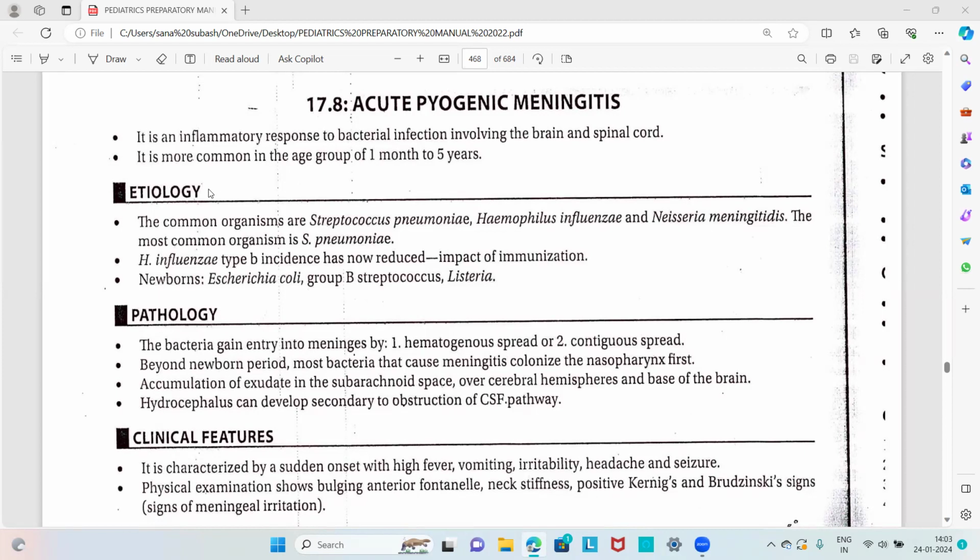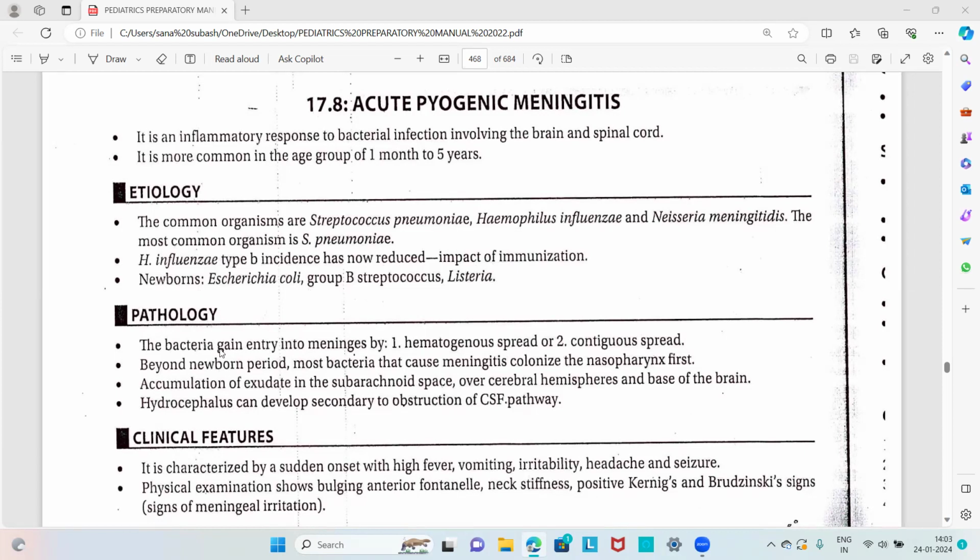Once again, going back to the etiology, the common organisms are Streptococcus pneumoniae, Haemophilus influenzae, and Neisseria meningitidis, and the most common is Streptococcus pneumoniae. Haemophilus influenzae type B incidence has now reduced because of the impact of immunization. In newborns, the most common organisms are Escherichia coli, group B Streptococcus, and Listeria.